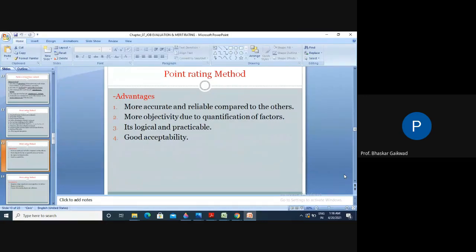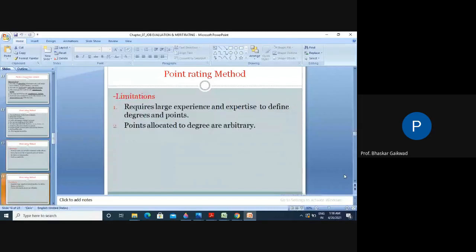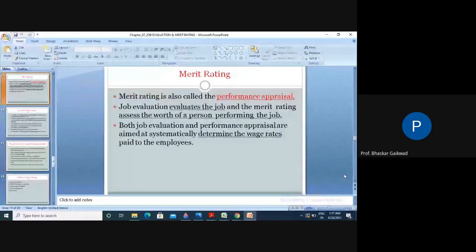Then point ranking method is more accurate and reliable. It is logical and practically has good acceptability. Some limitations of the point ranking, merit ratings. So merit rating and job evaluations. Some points need to be considered worthwhile in industry. If you want to decide the worth of the jobs and the salary system in industry, we require these job evaluations and merit rating.